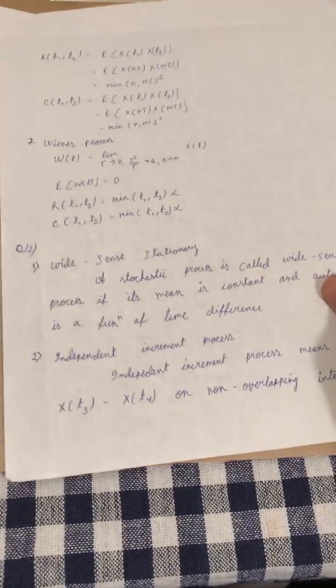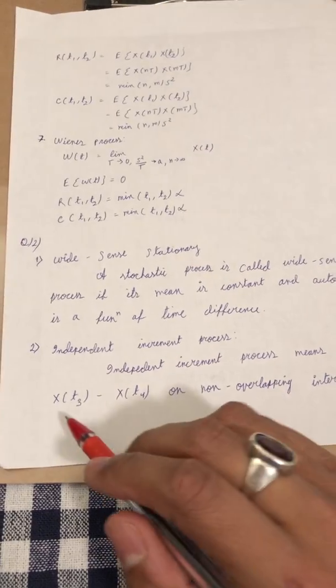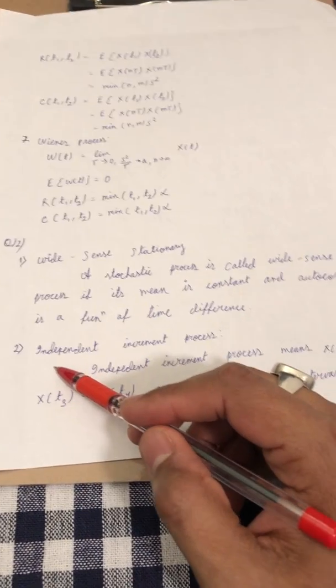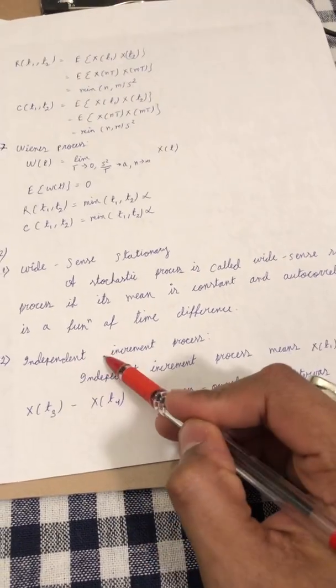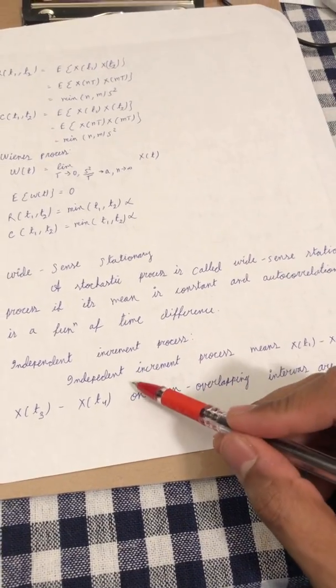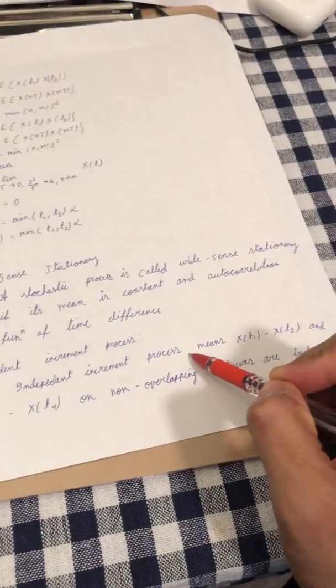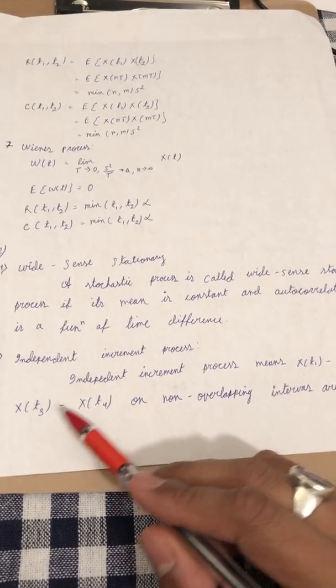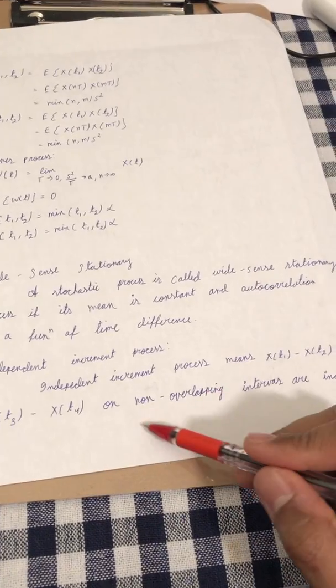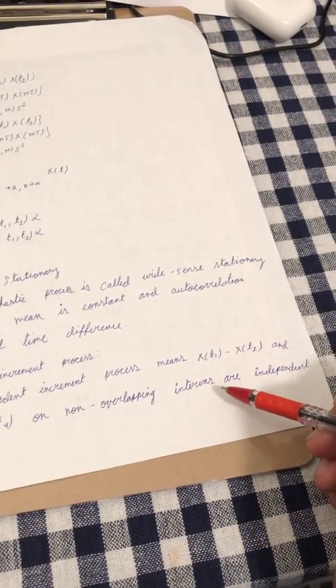The second one is independent increment process. A stochastic process is called an independent increment process when x of t1 minus x of t2 and x of t3 minus x of t4 on non-overlapping intervals are independent.